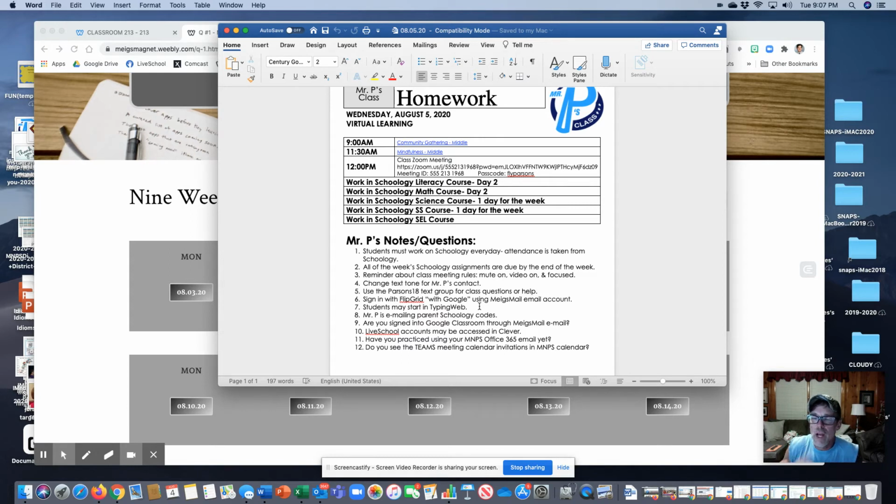Let your parents know that I am working on getting out the Schoology codes, and I hope to get those all emailed out to everybody. And you can now get into your Live School account and go through Clever to do that. Also practice making sure you've gone to the MNPS Office 365 email with your MNPS login, just like you go to Clever, but for the email, because you also have a calendar there. And next week, when we're having our actual subject lessons, you'll go to the calendar with your MNPS email, and you will click in the calendar, and that's how you'll join for the synchronous learning in there.